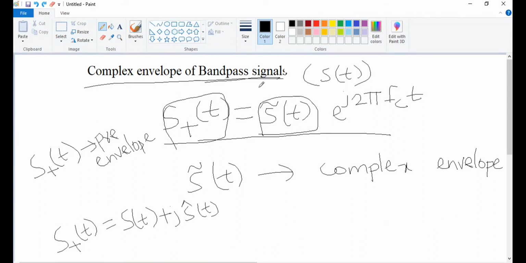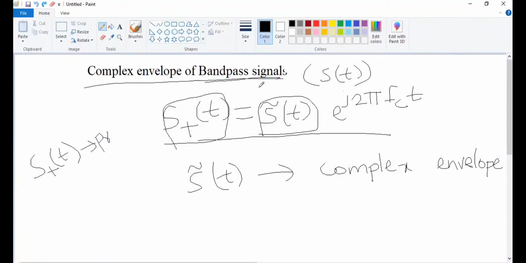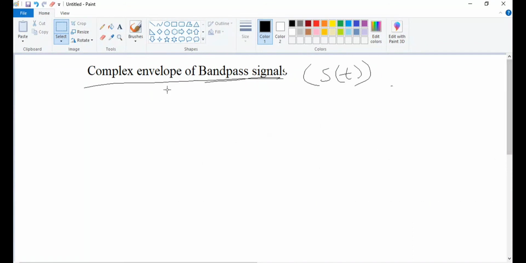I will just write the important necessary equations. Let me write this equation again.